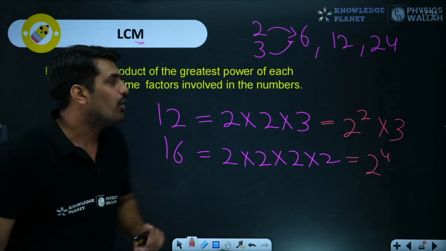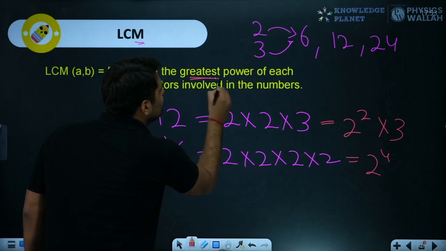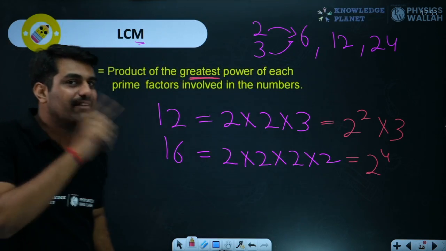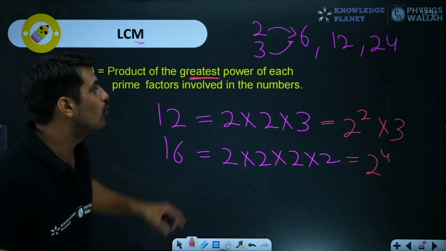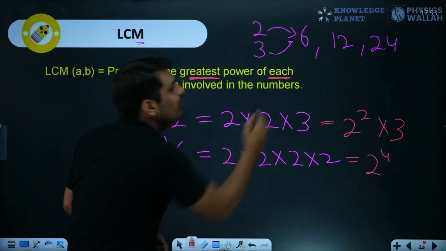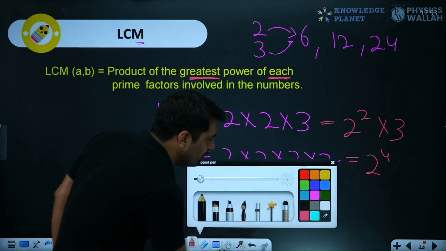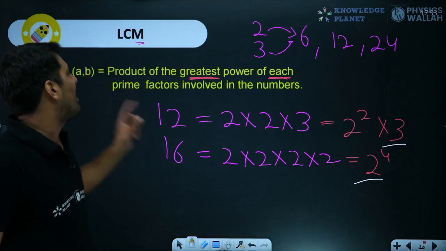What we need to focus on, let's read in the definition: product of the greatest power of each prime factor. In the previous definition, we talked about common factor. Over here, each. We need to consider each. We have 2 as well as 3. These are the prime factors.